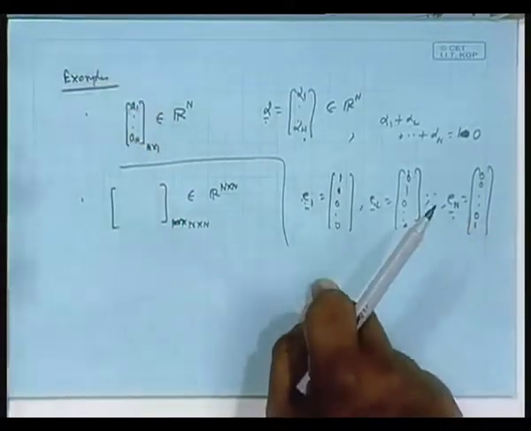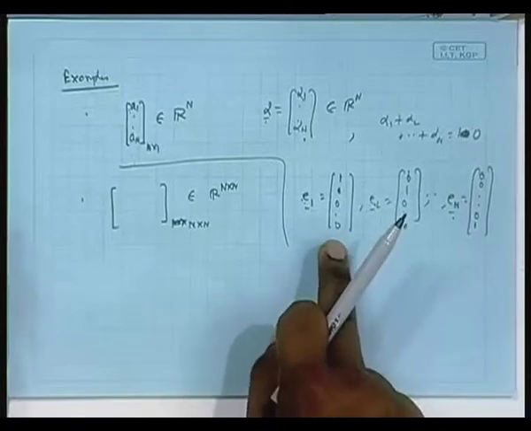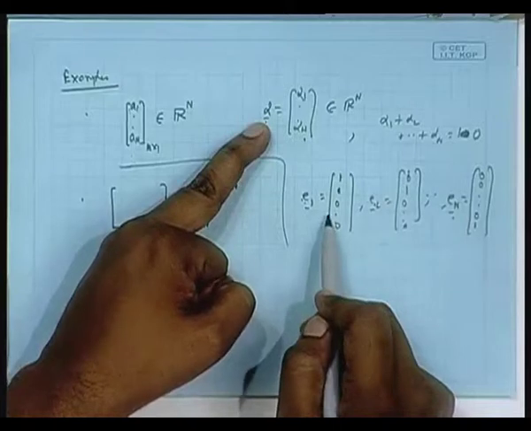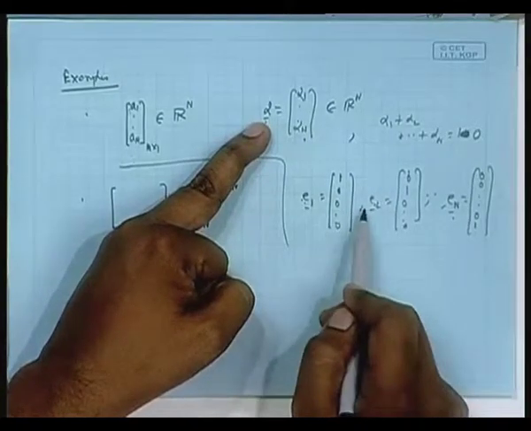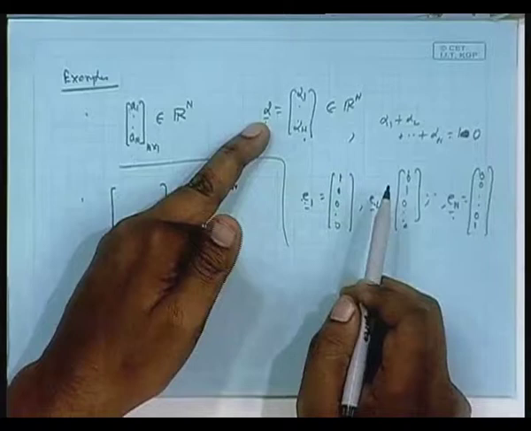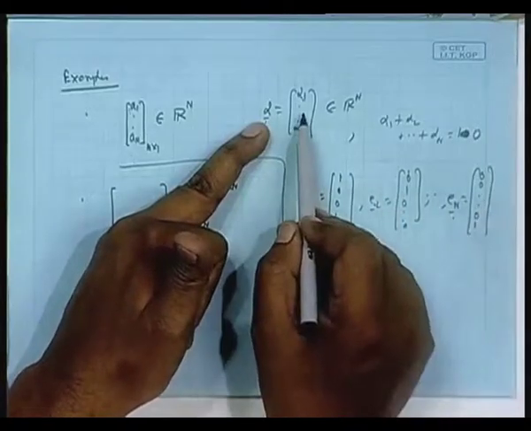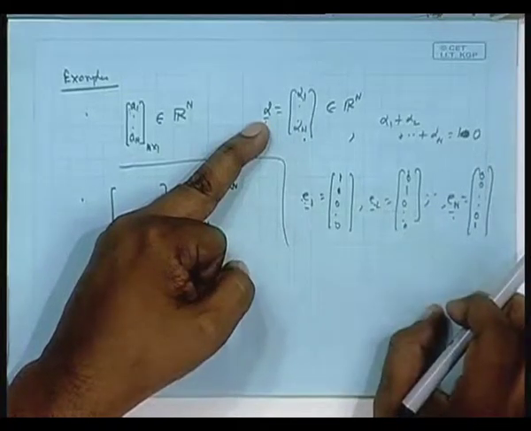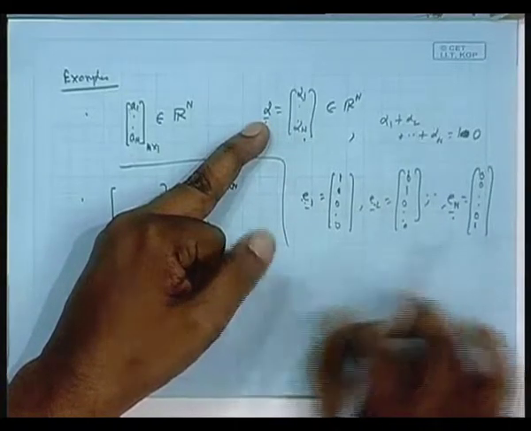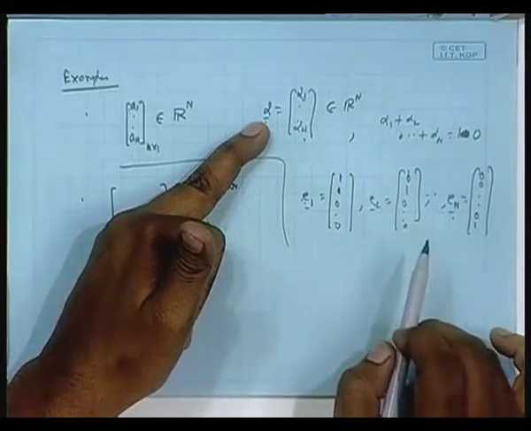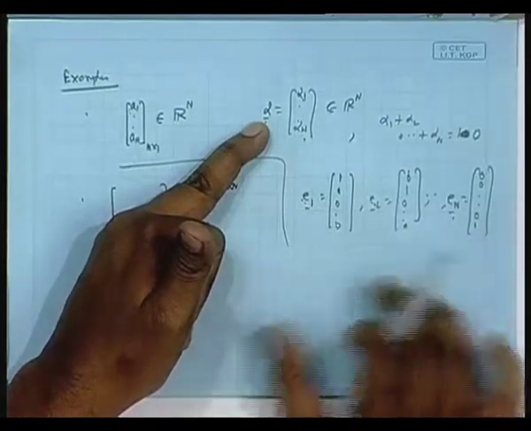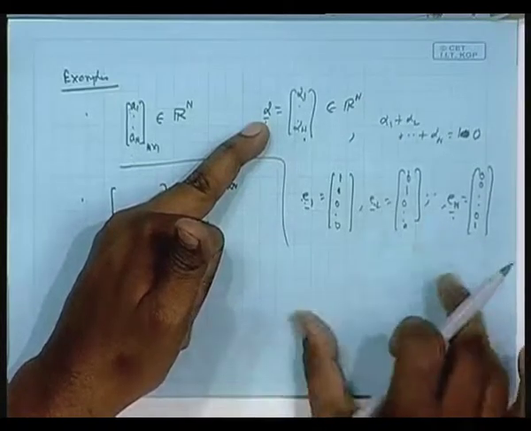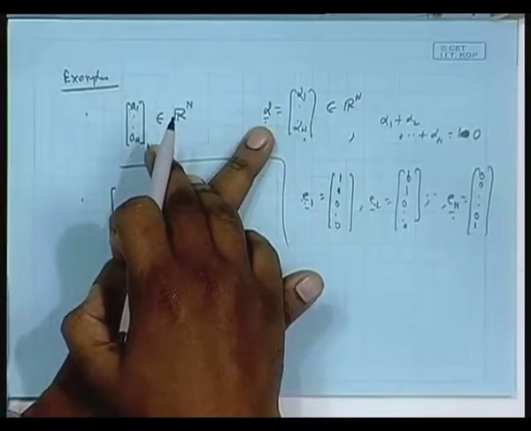Now, this basis, if you really expand alpha as a linear combination of this, what are the combiner coefficients you get? Alpha 1, alpha 2. Do you get any new information? No. Alpha 1, alpha 2, then alpha n, they are already available within the vector. But maybe you can form another set of basis vectors. Okay. How many? Total n. The moment I find another set of linearly independent vectors totaling capital N, obviously that will span Rn, where the dimension of Rn is n.